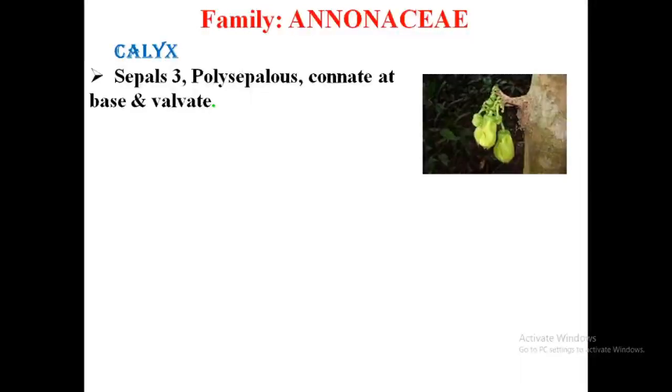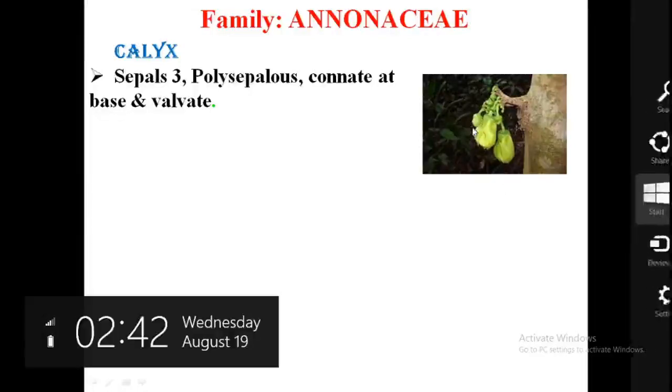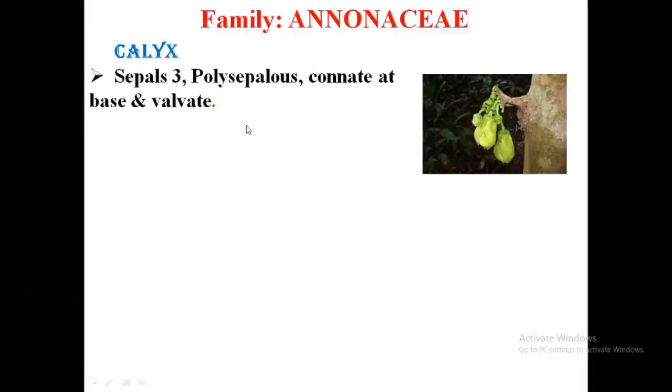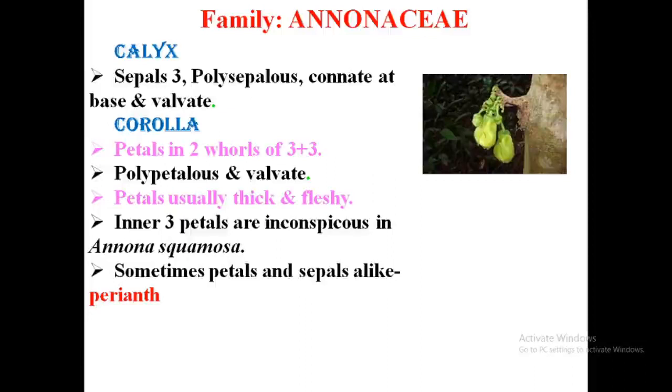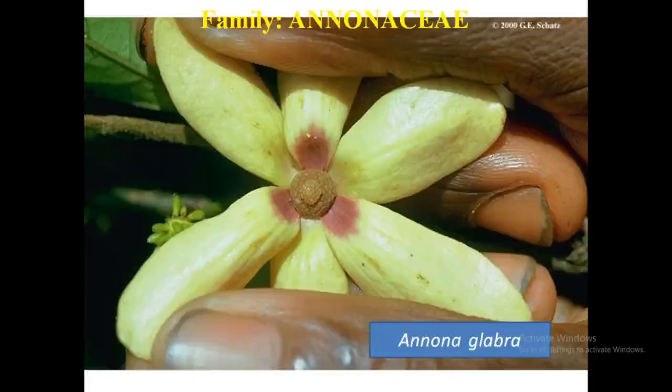Next, calyx. Calyx is inferior in nature, attached on the stem of the flowers. Calyx is sepals 3, polysepalous. At the base it is connate or attached, and aestivation is valvate. Now, corolla. Corolla is petals in 2 whorls, 3 plus 3. You already saw that in the last slide's picture.